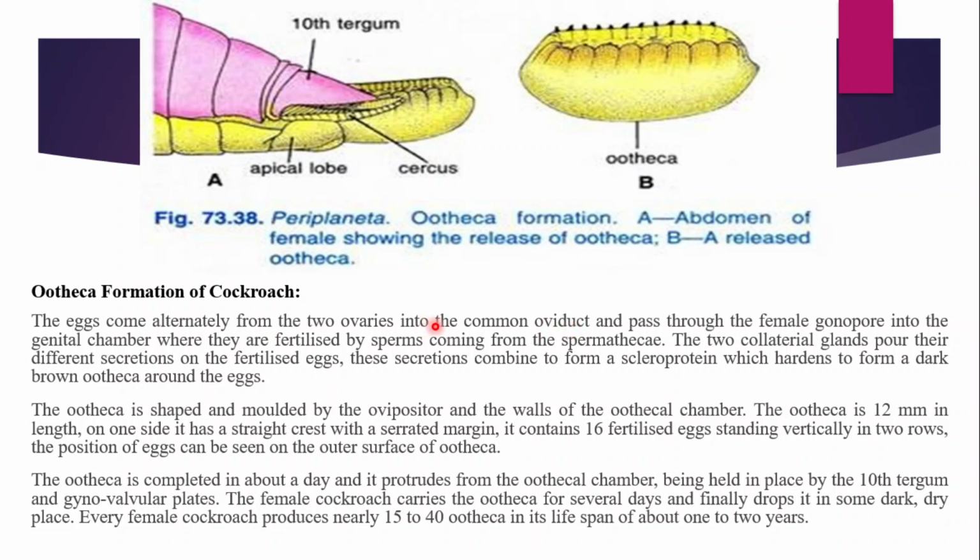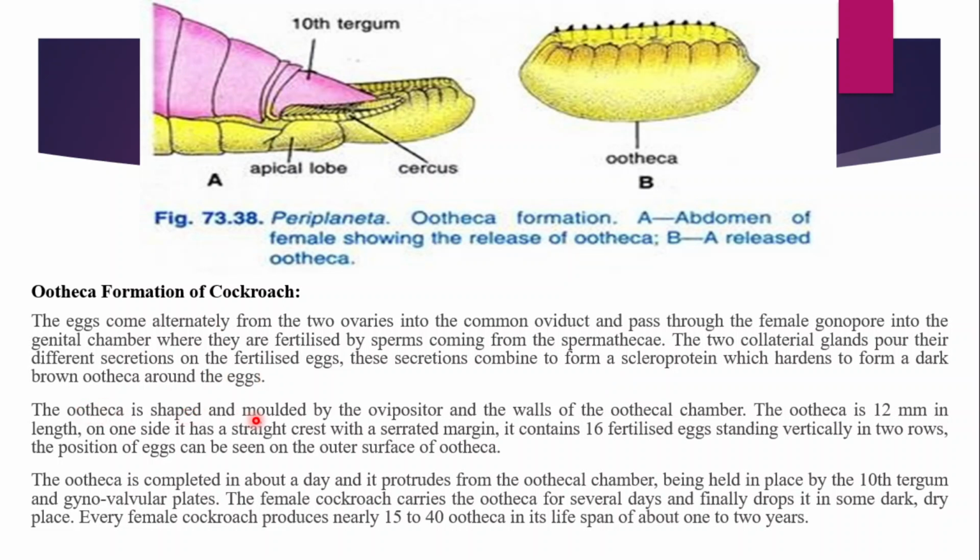The mature ovum from the ovaries comes into the common oviduct and passes through the female gonopore into the genital chamber, the last pouch-like structure, which is called the genital chamber or genital pouch, where they are fertilized by the sperms coming from the spermatheca. The two collateral glands pour their different secretions on the fertilized eggs. These secretions combine to form a scleroprotein which hardens to form a dark brown ootheca around the eggs.